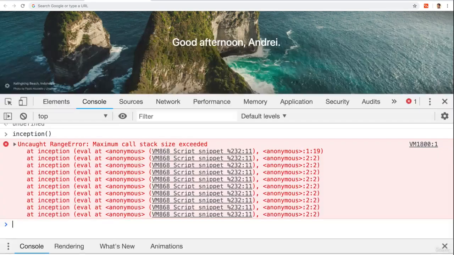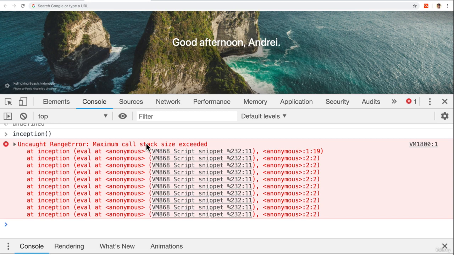Well, I get a maximum call stack size exceeded. We actually get a stack frame of what the error is. At each entry, the state of the stack, also called the stack frame, is shown. If any function produces an error though, JavaScript is going to print this stack trace, which is simply a snapshot of code execution at this stack frame. And you see over here that I'm calling Inception, Inception, Inception, Inception, Inception. So the same function is being called, and I get an error.